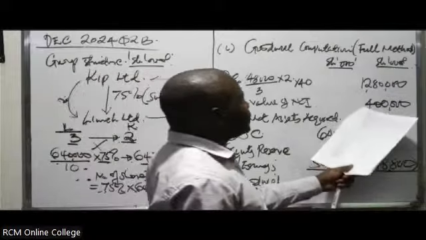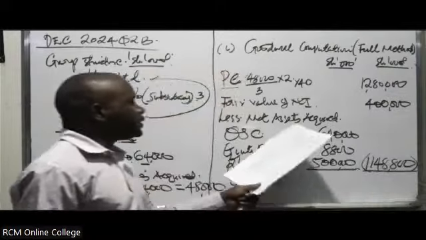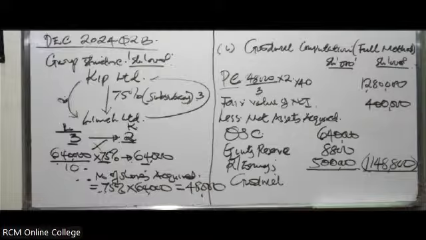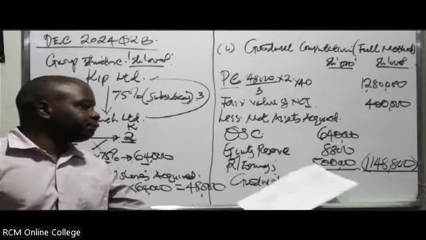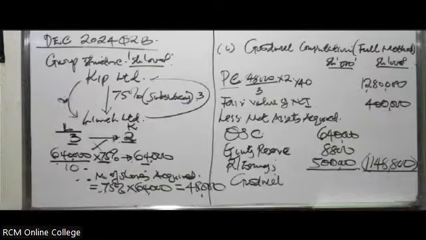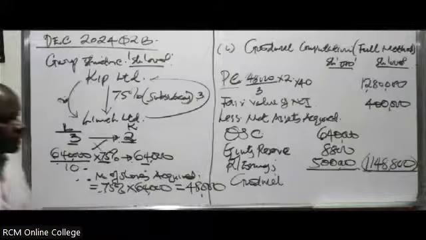You need to add this, then you deduct this, because you're saying less net assets acquired. These were the net assets on the date of acquisition. You get 531,200.